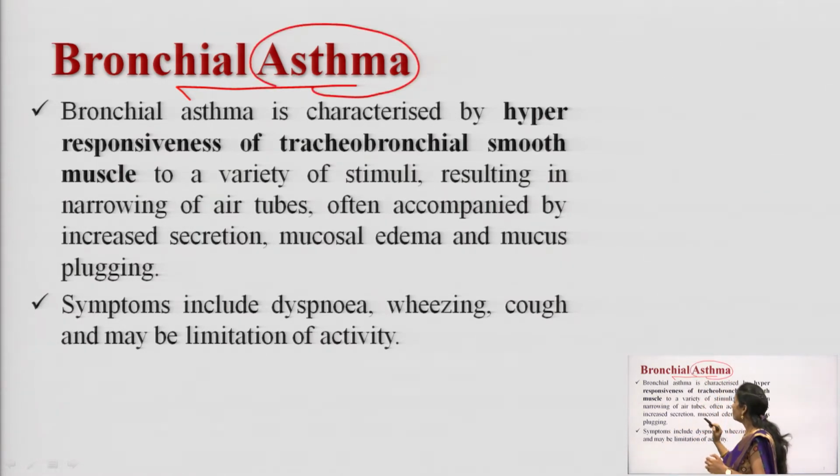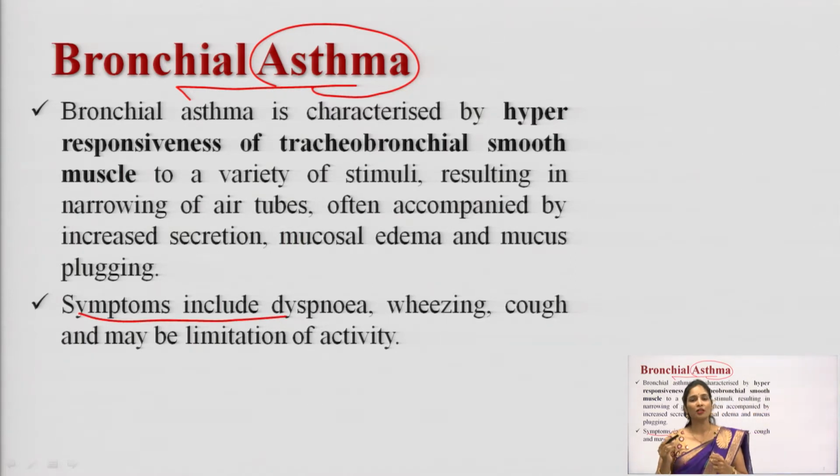So, what are the main factors involved here? Asthma is an inflammatory condition where you can see edema. It is such a condition where you can see inflammation as well. So, what are the main symptoms involved in asthma? Dyspnea, wheezing, cough, these are all the symptoms which you can see in bronchial asthma.